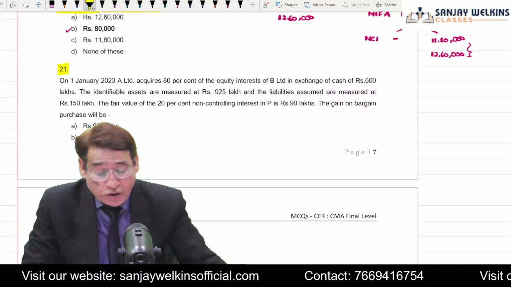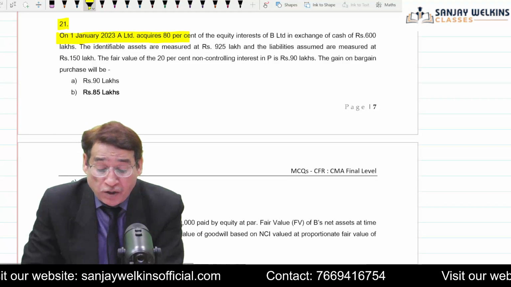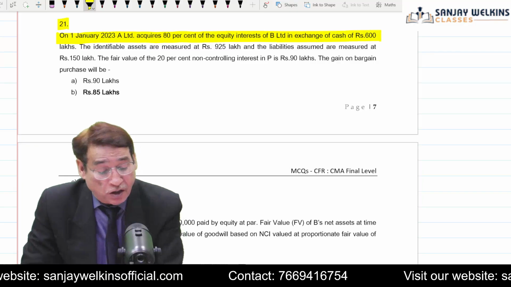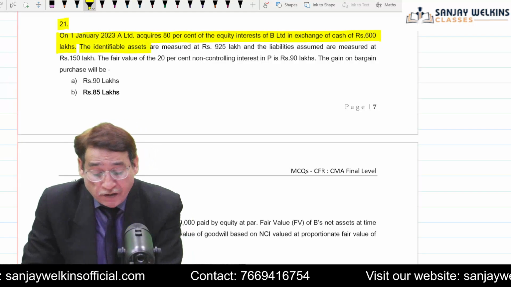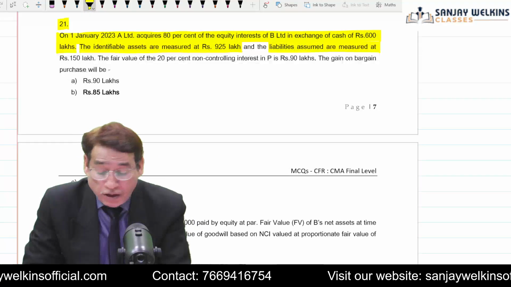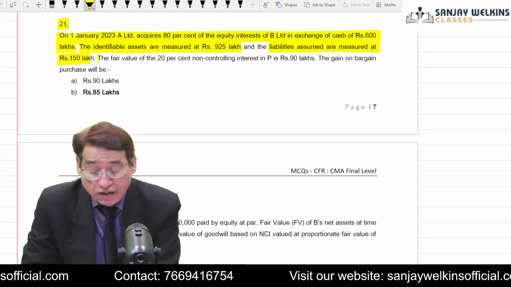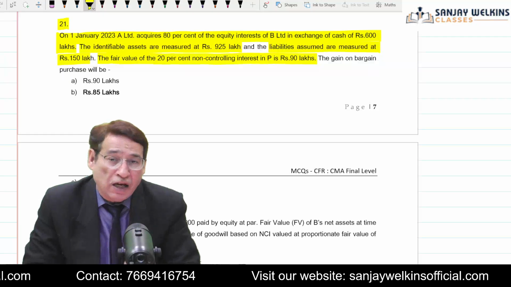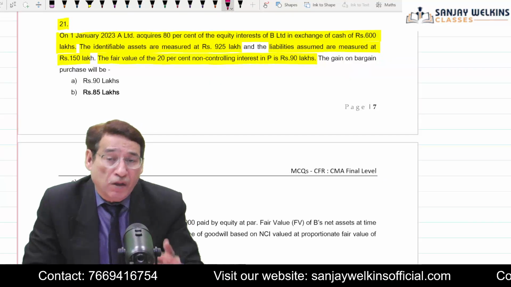In question number 21, it is given to you that on 1st of January 2023, A Limited acquired 80% of the equity interest in B Limited in exchange of cash of rupees 600 lakhs. The identifiable net assets are measured at 925 and liabilities are measured at 150. So 925 minus 150 will be your net assets. Fair value of 20% non-controlling interest is 90 lakh, and the fair value is already given in the question. So don't commit the mistake of computing the NCI.